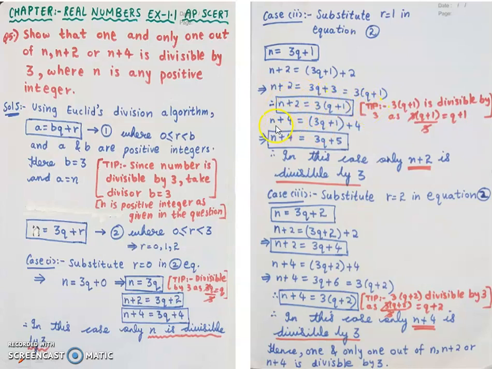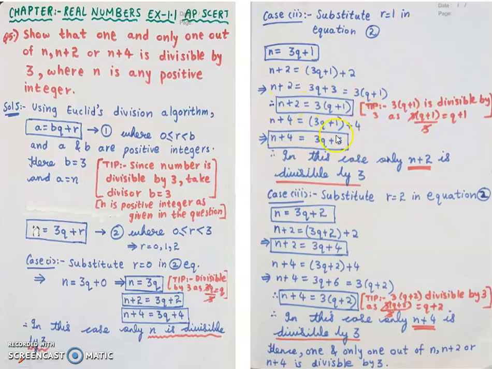Now, what do we have? We have n plus 4. So again n plus 4 is equal to, in place of n, what am I taking? 3q plus 1. So 3q plus 1 plus 4. So 3q as it is. 4 plus 1 is 5. Now 3q plus 5, again I know 3 belongs only to q, but it does not belong to 5. Now 5 does not go in the 3 table. So 3q plus 5 is also not divisible by 3.